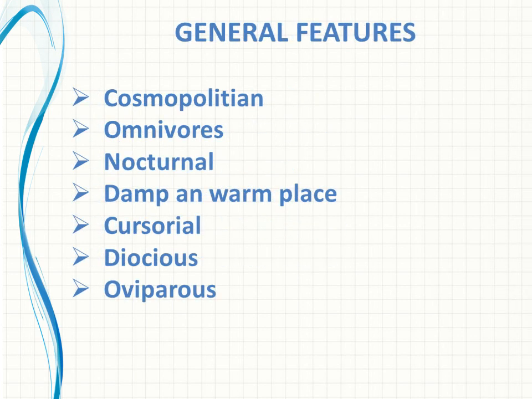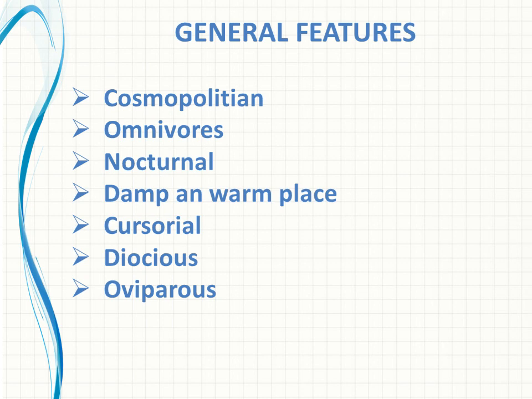Now let us see some general features regarding the cockroach, right? The first character is that it is cosmopolitan in nature. Cosmopolitan means it is available everywhere. It is found in every place, everywhere. That nature is known as cosmopolitan nature, right? And the second nature is omnivorous. Of course, you know what omnivorous is. It eats all types of food. Hence, it is known as omnivorous.